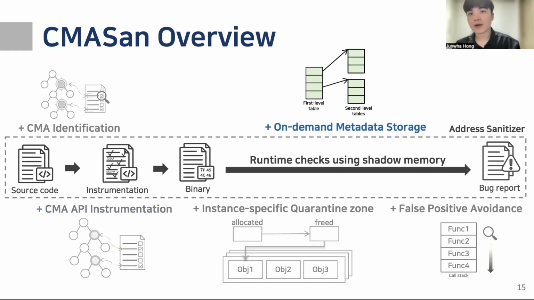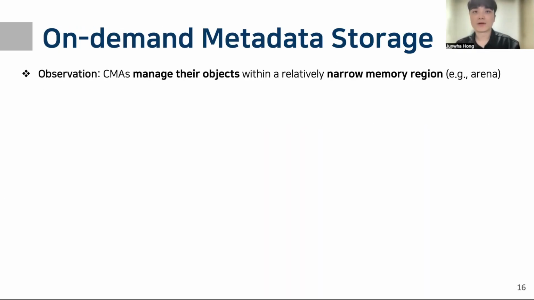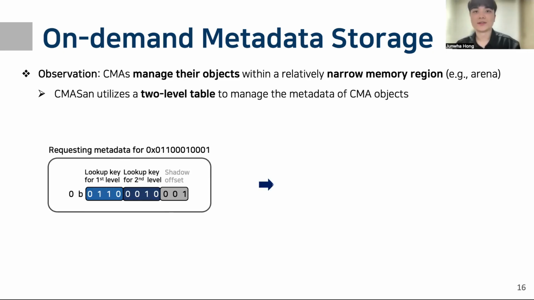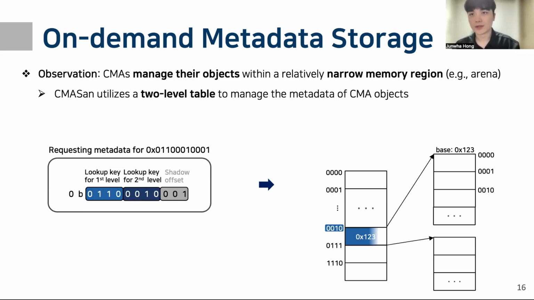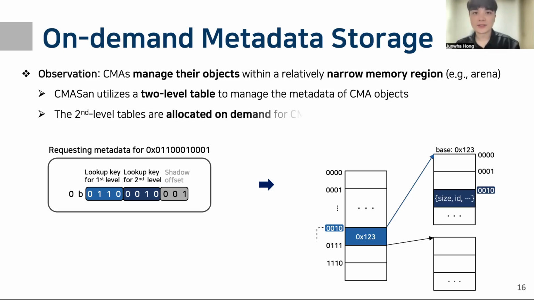To manage metadata required for CMA object tracking, efficient metadata storage is necessary. Since CMAs manage their objects within a relatively narrow memory region, CMASan utilizes a two-level table for metadata storage, creating second-level tables on demand. As a result, CMASan can maintain second-level tables only for CMA-managed memory regions.